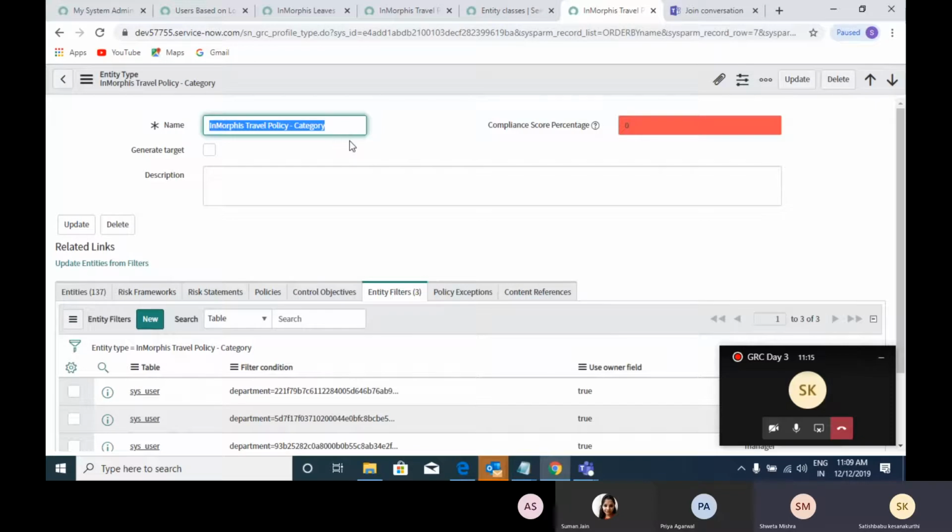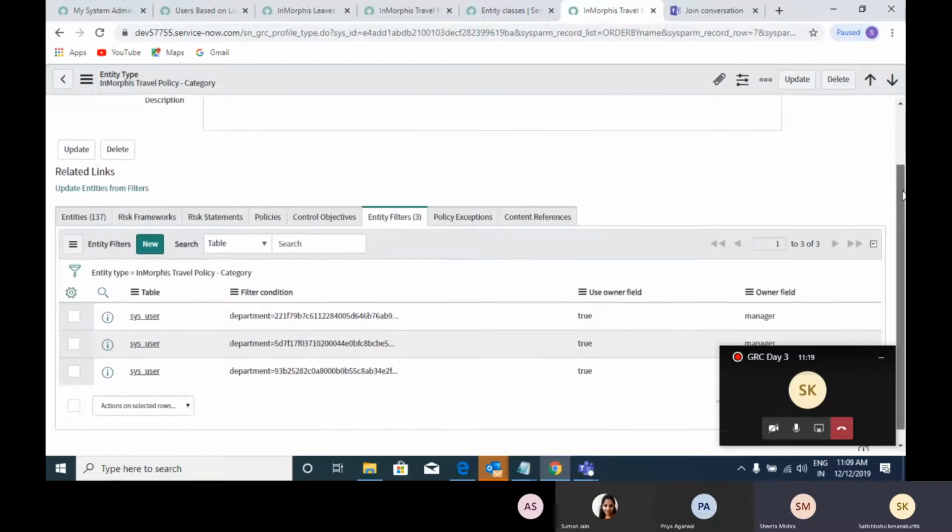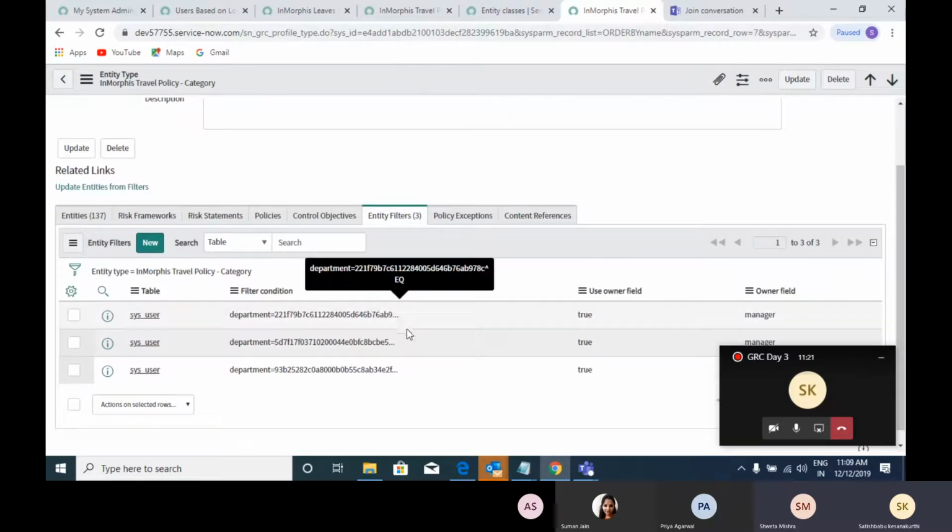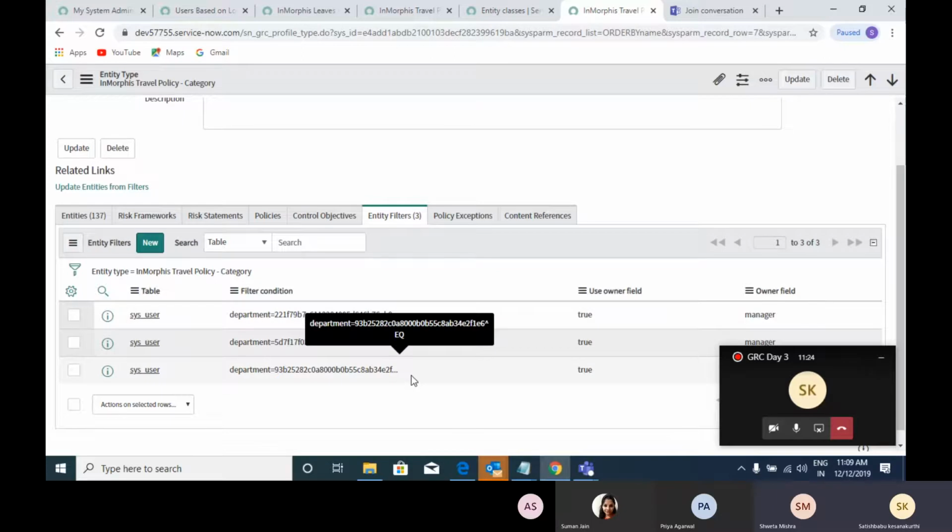In this category I have created three filters for three different departments. Why can't you create three different profile types with three different profile filters?